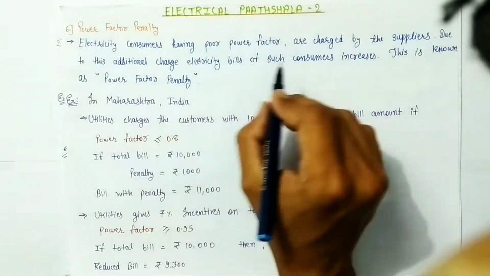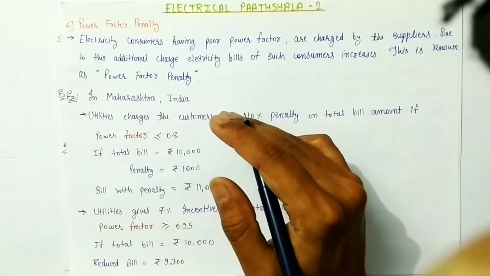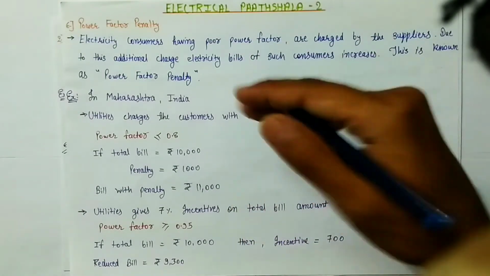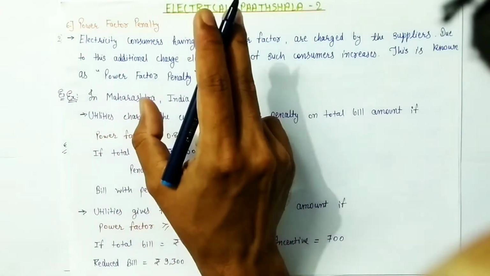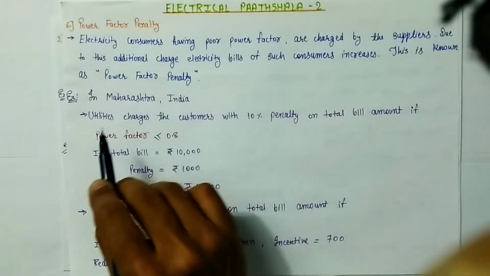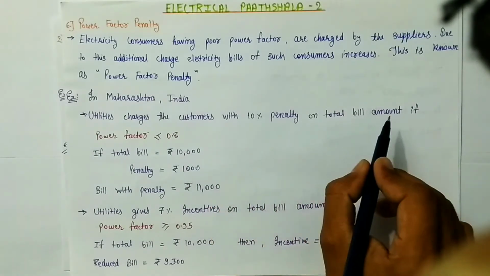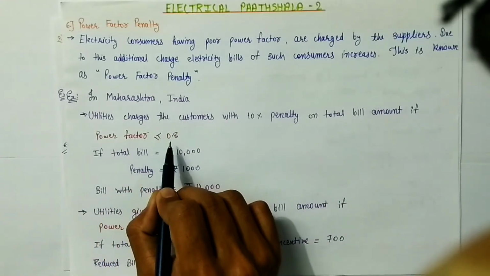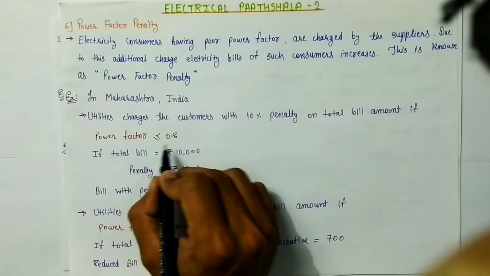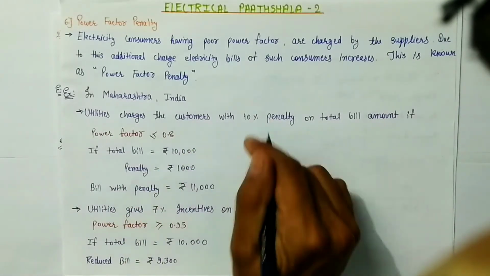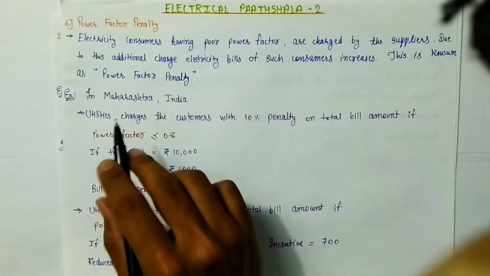Now these suppliers also give incentives to the customers. If a customer is able to maintain his power factor at or above a particular level, then the same suppliers give them incentives also. For example, in Maharashtra, India, the utility charges the customer a 10% penalty on the total bill amount if the power factor is less than or equal to 0.8. So if a customer has a power factor less than or equal to 0.8, then the utility will charge 10% penalty on the total bill amount in Maharashtra.